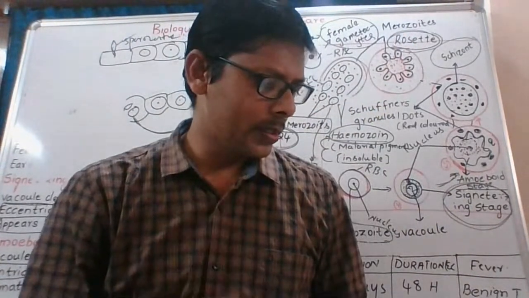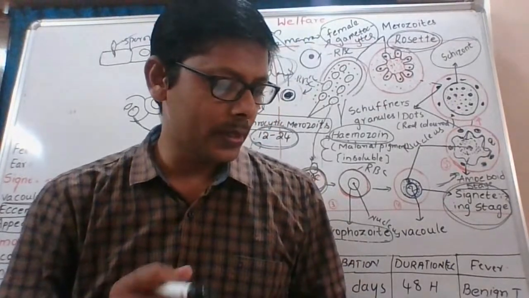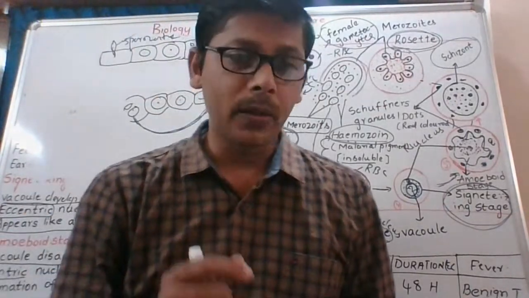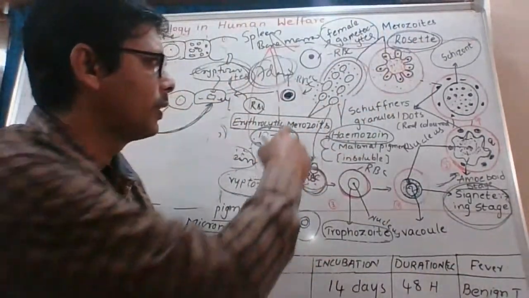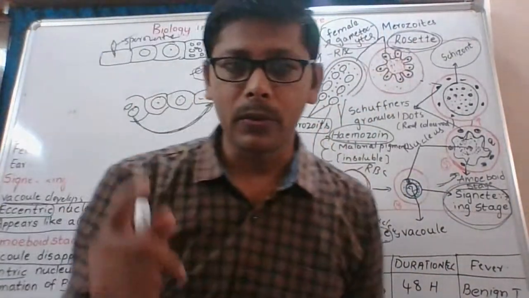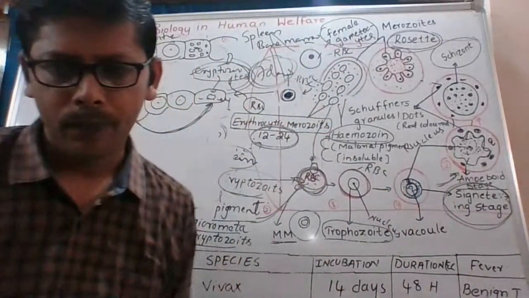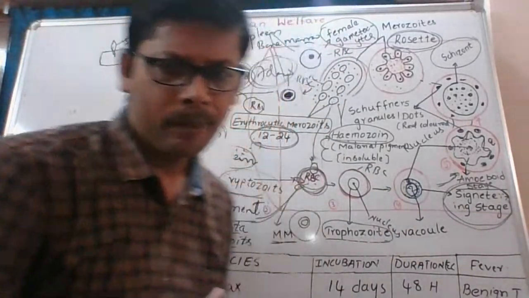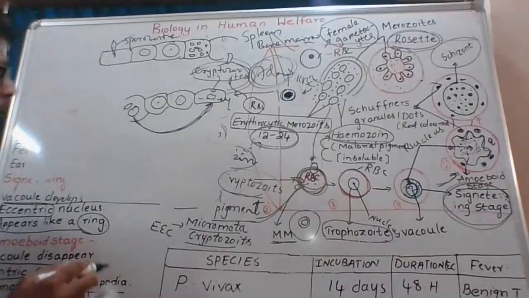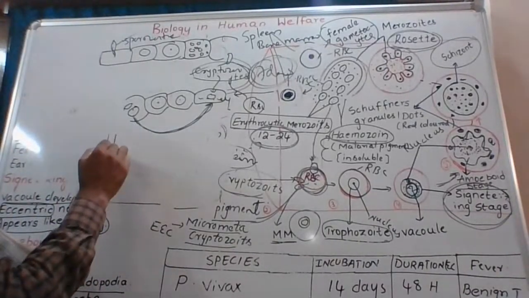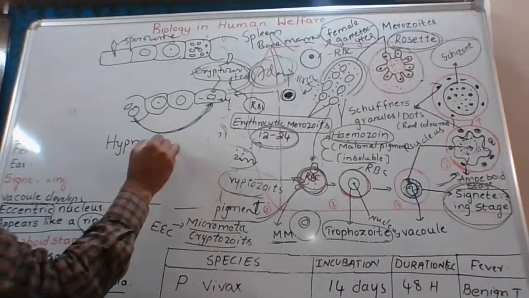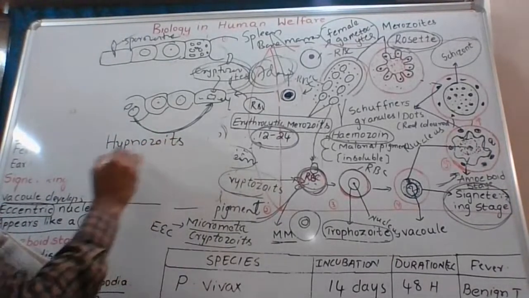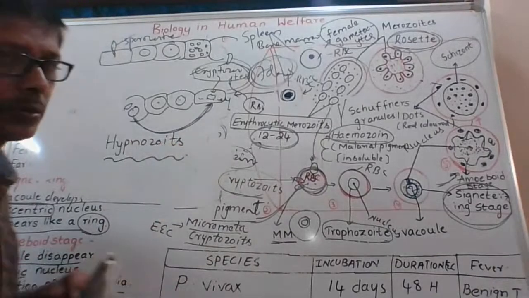Okay, the answer is cryptozoites, first generation merozoites, and micrometacryptozoites of the exoerythrocytic cycle. One more is also there, hypnozoites. What are hypnozoites?